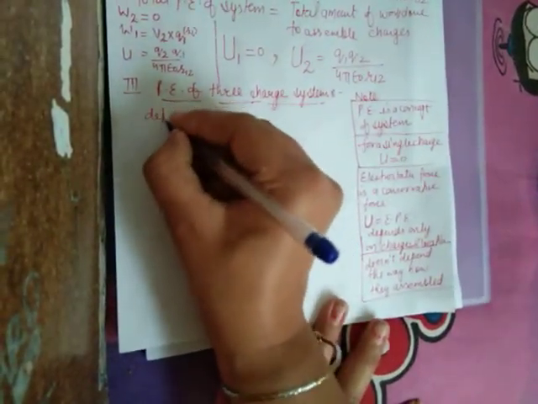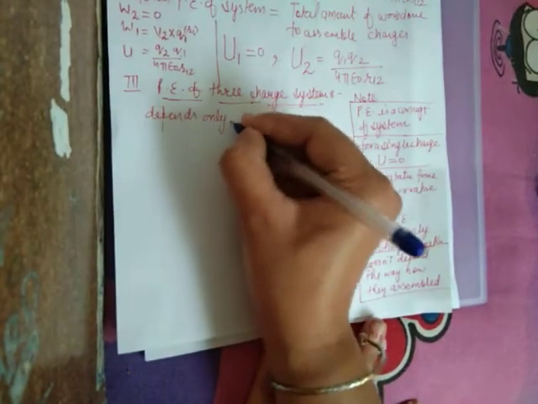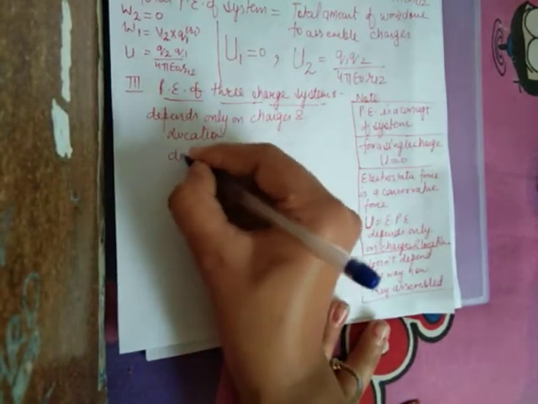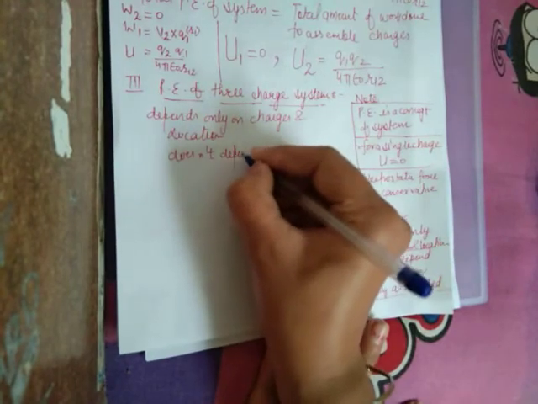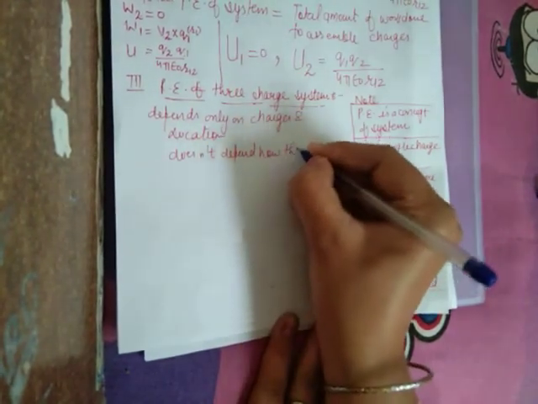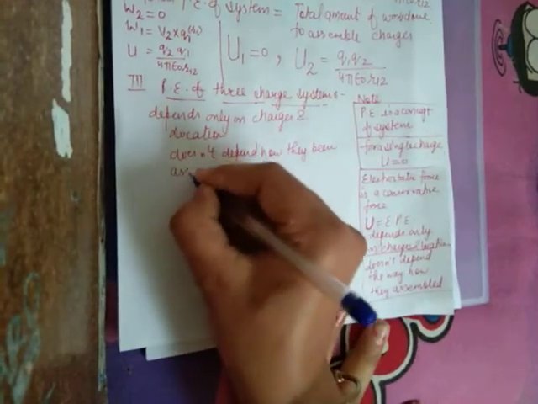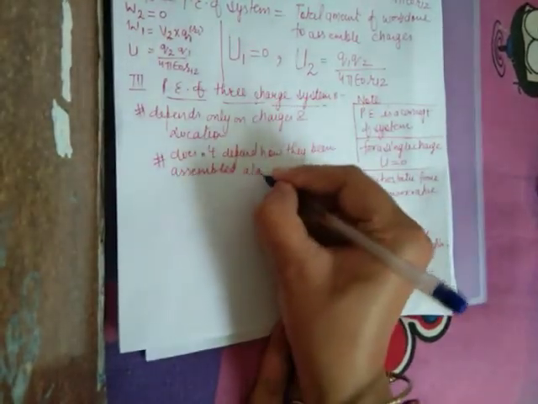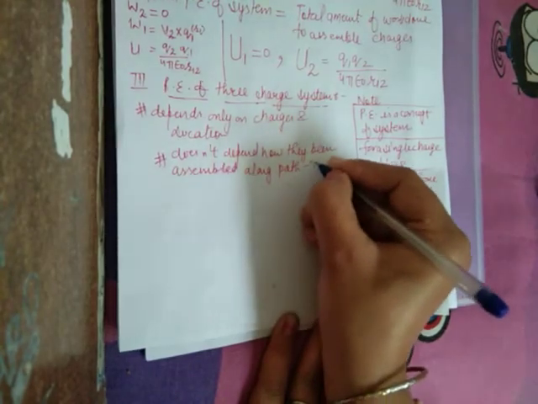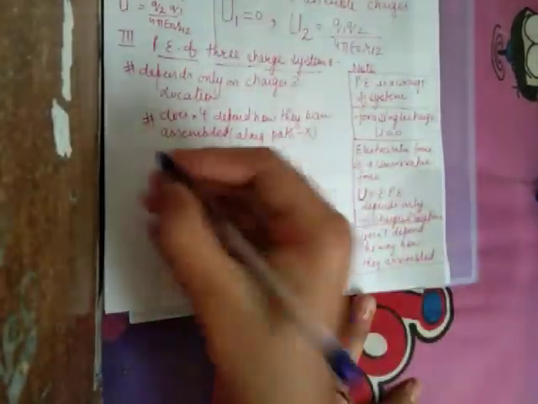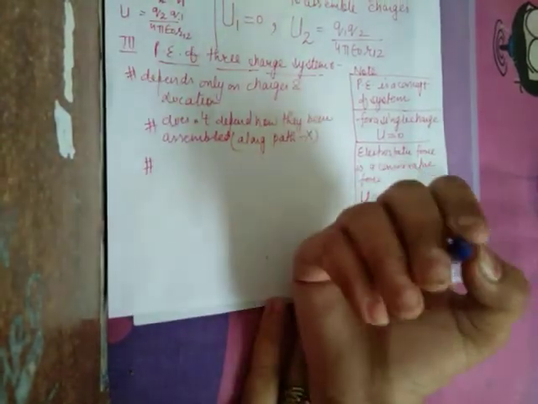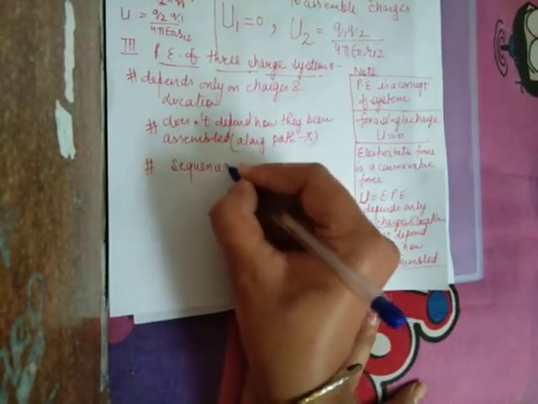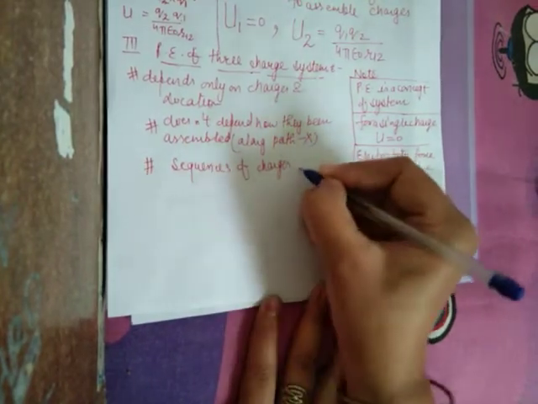It depends only on the charges and their location. It doesn't depend on how they have been assembled, or along which path they were brought. And which charge is brought first or later doesn't matter. The sequence of charges doesn't matter here.